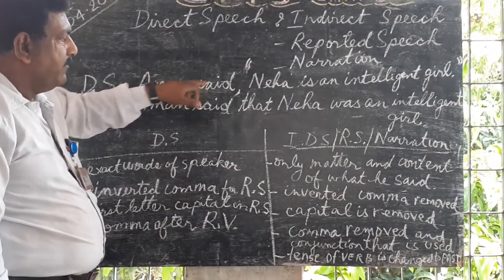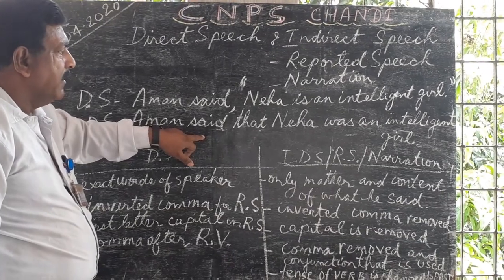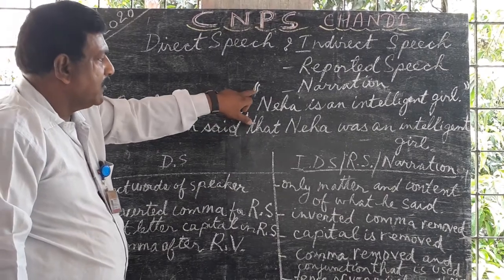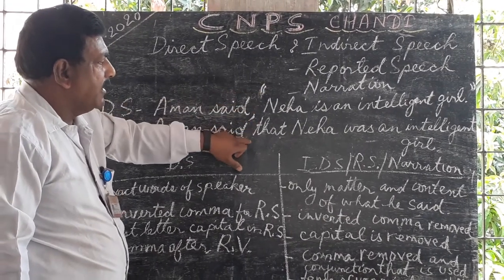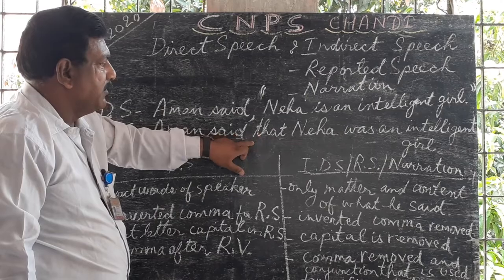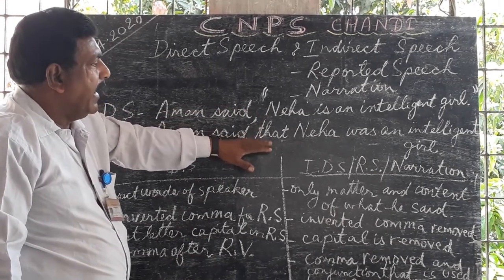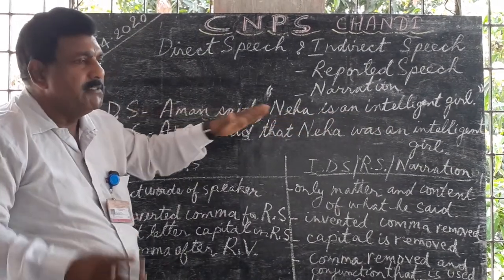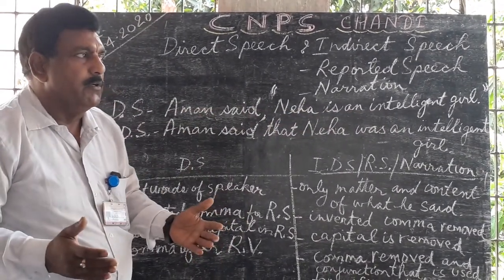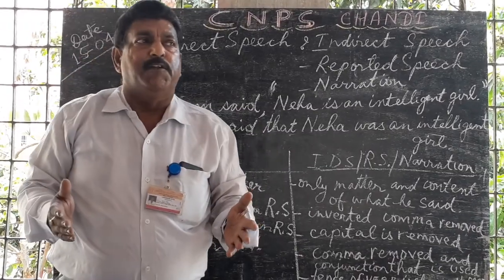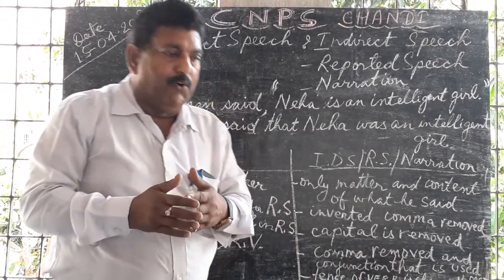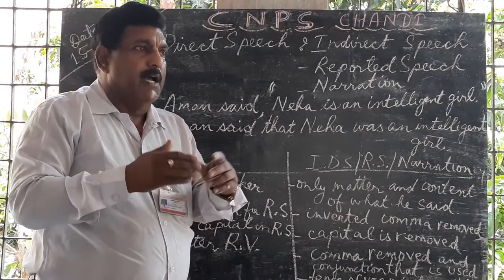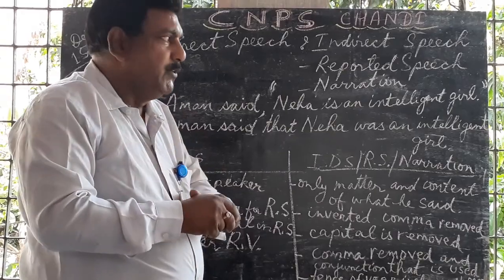And when we have to make it into indirect speech, we have to remove that comma and the inverted comma, and we have to use the conjunction that and change the tense of the verb inside the reported speech. This is a general rule. There are now certain rules which we will follow, and of course there are some exceptions to some rules which you should know, which I will explain to you in due course of time.